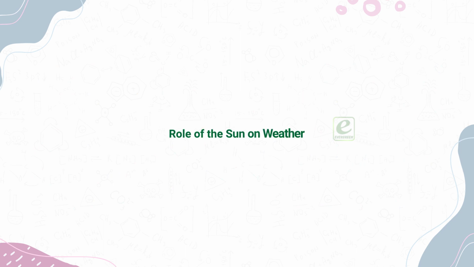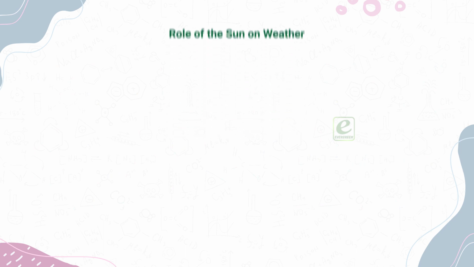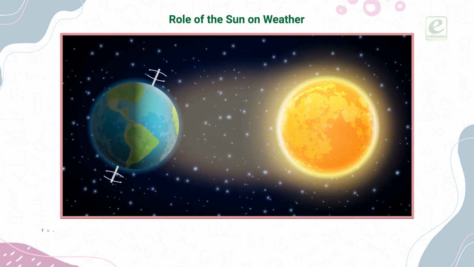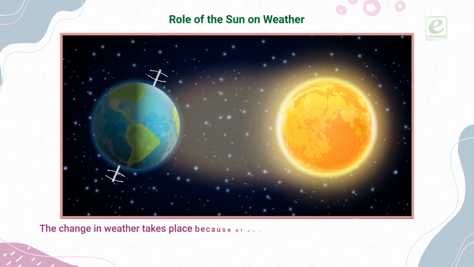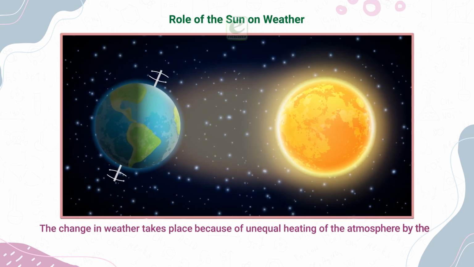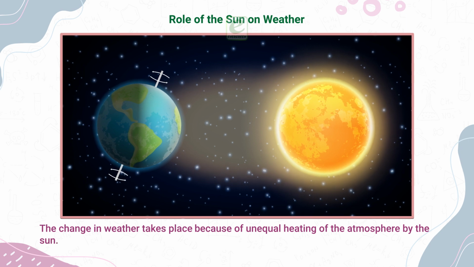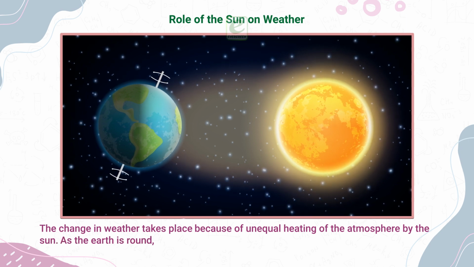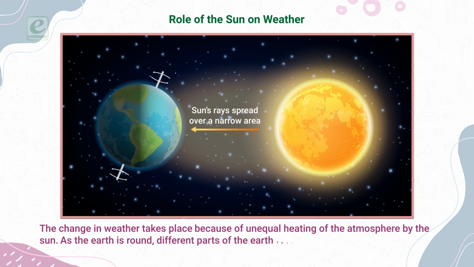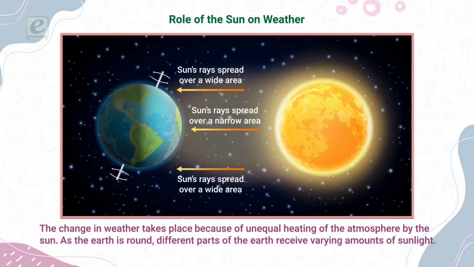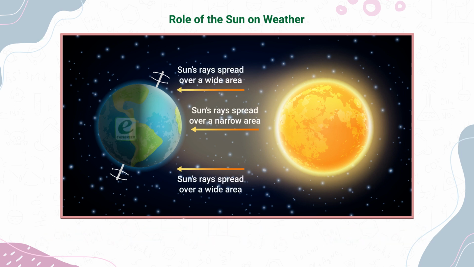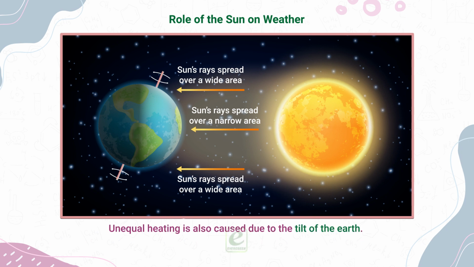Role of the sun on weather. The change in weather takes place because of unequal heating of the atmosphere by the sun. As the earth is round, different parts of the earth receive varying amounts of sunlight. Unequal heating is also caused due to the tilt of the earth.